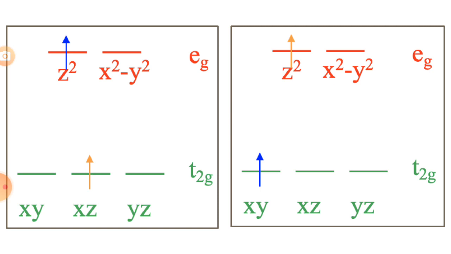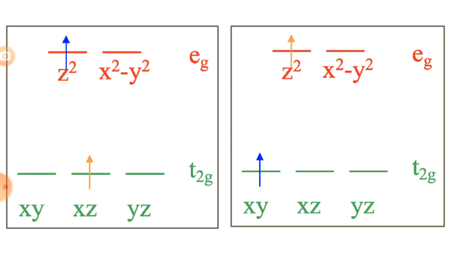For example, the ground state would also be realized if 2 electrons were in the XZ and YZ orbitals. If 2 electrons are in the XZ and YZ orbitals, there are 3 orbitals, XZ, XY and YZ. But the ground state would also be realized if the 2 electrons were in the XZ and YZ orbitals. So this combination would be another microstate associated with the ground state electronic configuration.